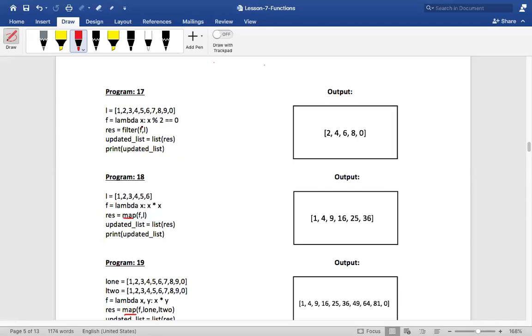First thing is what filter will take. I'm telling you filter will take 2 parameters. Sir, f of L, will it work? Try and see whether it works or not. I'm telling you it takes 2 parameters.